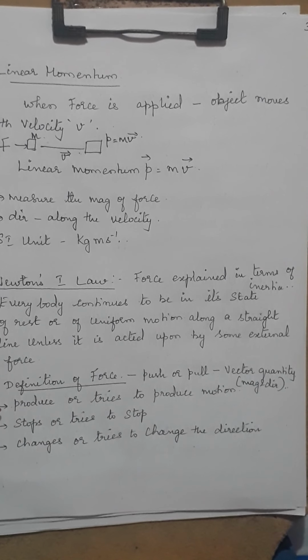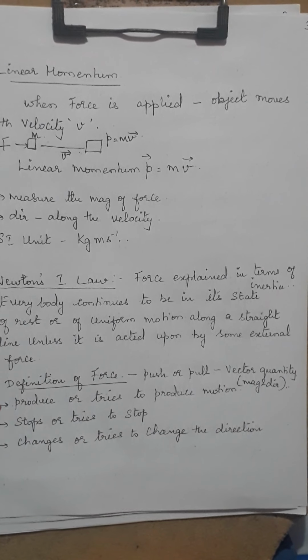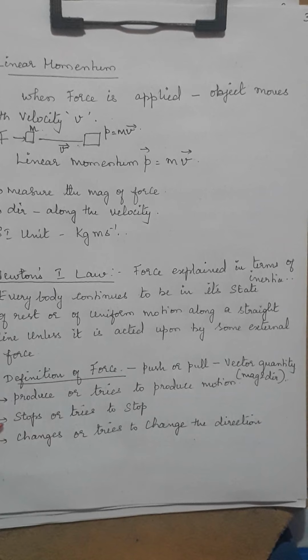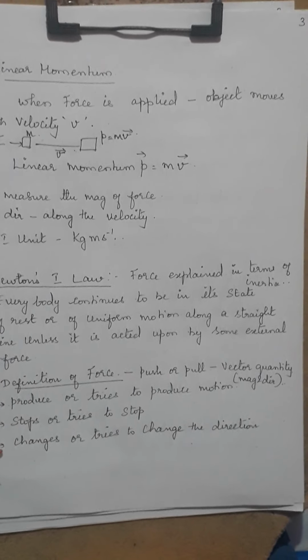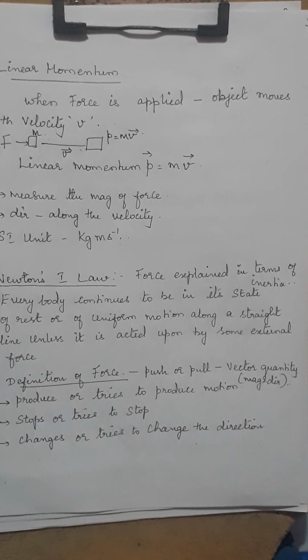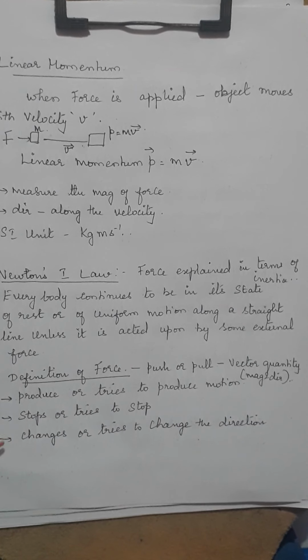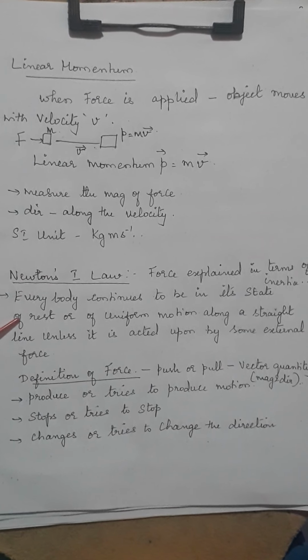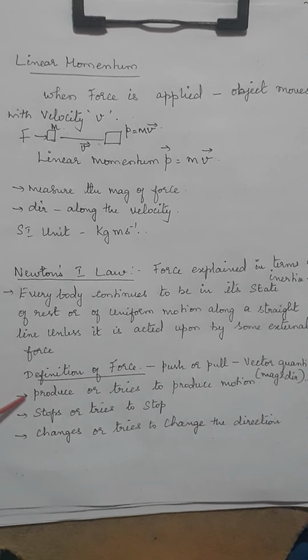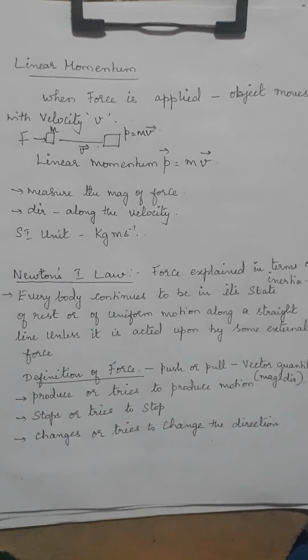So force is nothing but that which produces or tries to produce motion, or stops or tries to stop motion, or tries to change its direction. So this is the definition based on inertia. So linear momentum, then Newton's first law, then the definition of force.